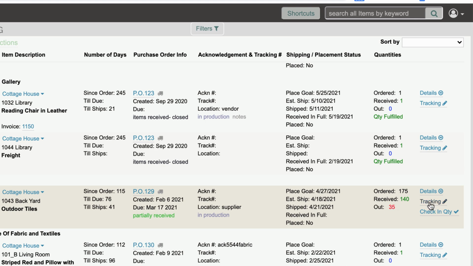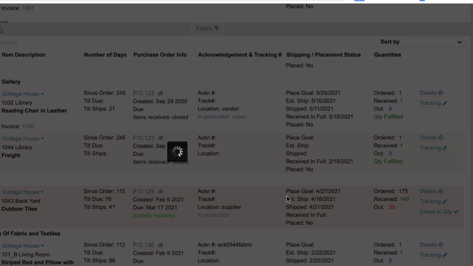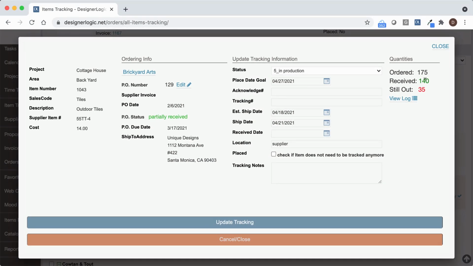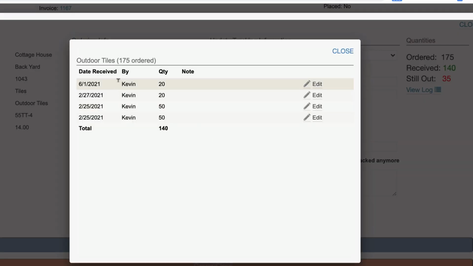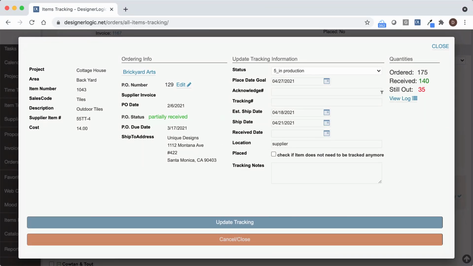Now if you go back into the tracking for this item, here you'll see the quantity out and received, but if you click on the view log link, you can actually see all the quantities that were received on what date and who logged them in, so that way you can really keep track of quantities that are coming in at different times on an order.